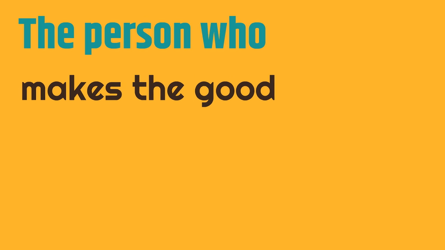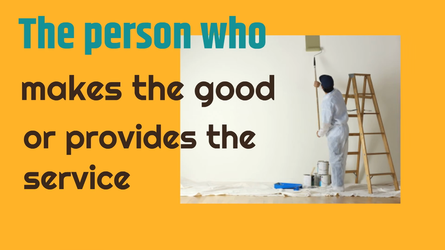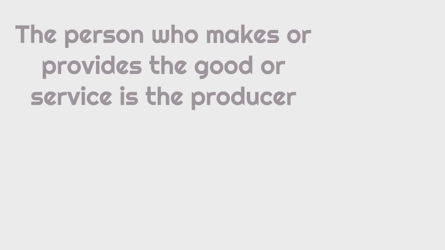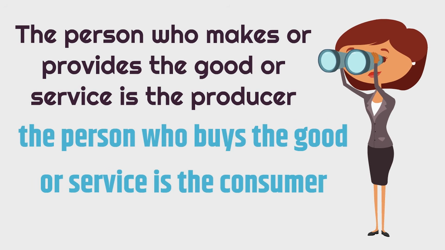Now, the person who makes the good or provides the service is called the producer. The person who makes or provides the good or service is the producer, and the person who buys the good or service is the consumer. So the producer makes it, the consumer buys it.